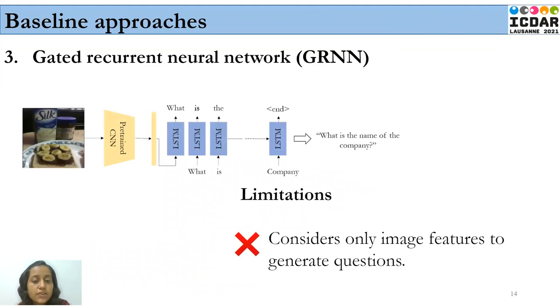The third baseline approach is a gated recurrent neural network. In this model, we first obtain the visual features using a pre-trained image encoder. In this case, it is Inception V3, which yields a feature vector, which is then passed through a gated recurrent unit to generate an appropriate question. The limitation of this method is that it uses only the image features to generate questions.